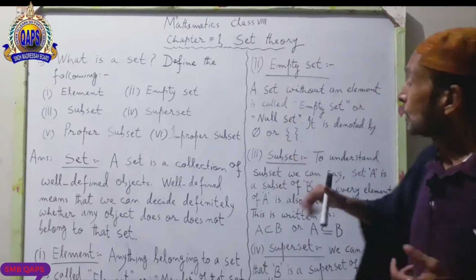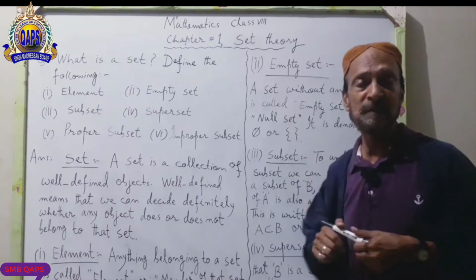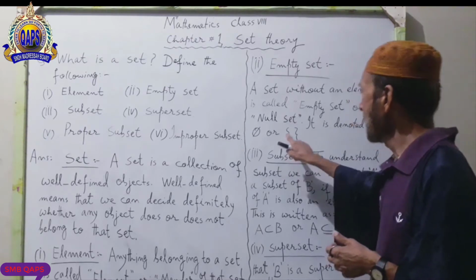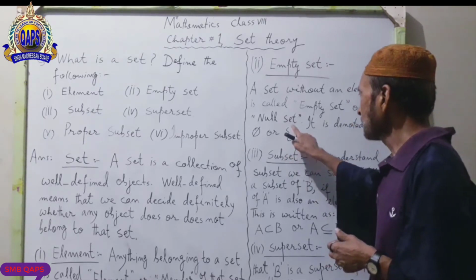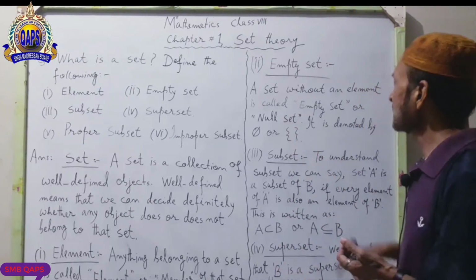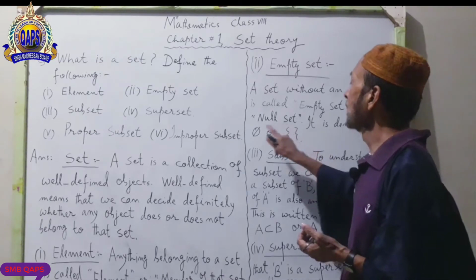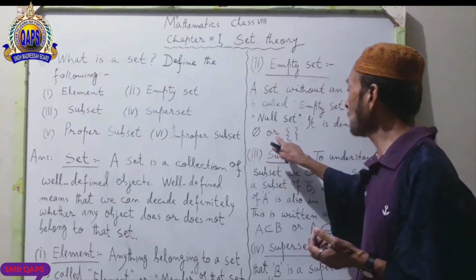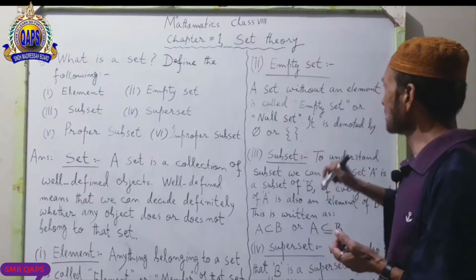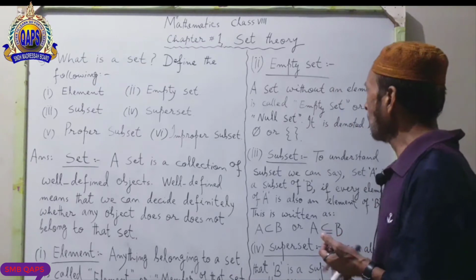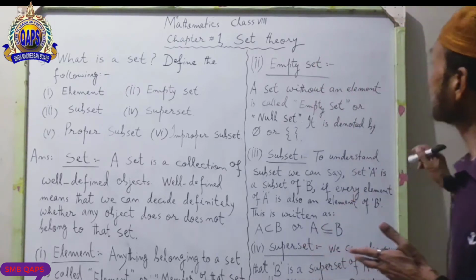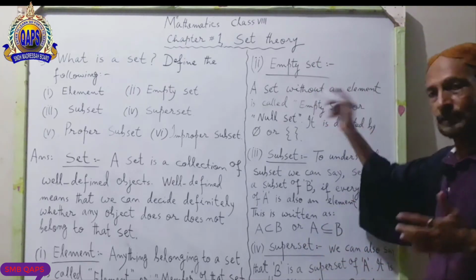Or you can make two brackets. Look at the board over here. This bracket is over here and that bracket is over here. But what is in between? Nothing. That's why this is called the empty set. Phi, or two brackets with nothing in between, is called the empty set or null set. I hope you understand the meaning of empty set or null set.